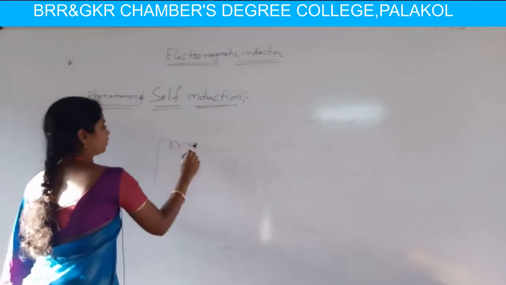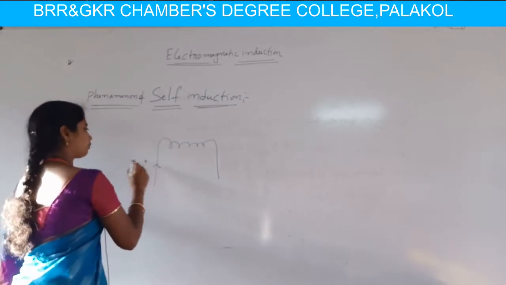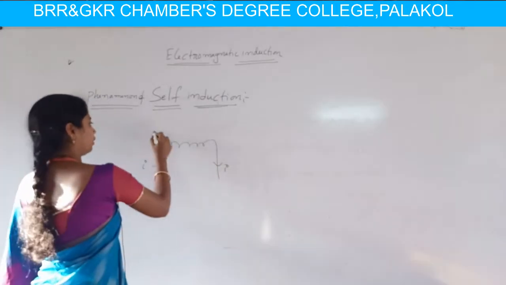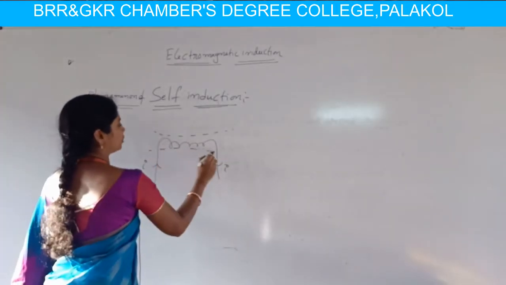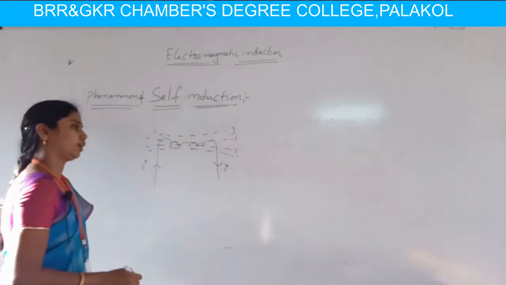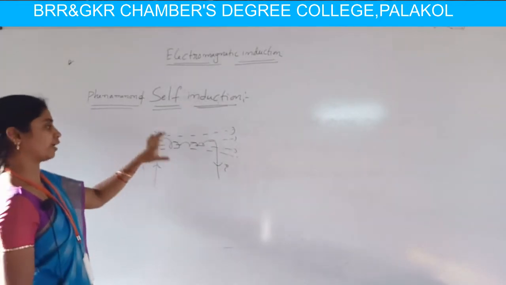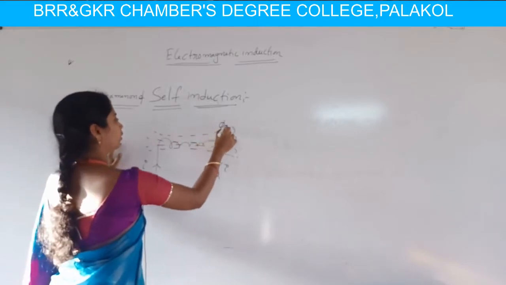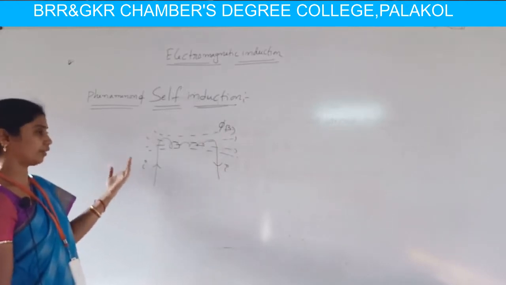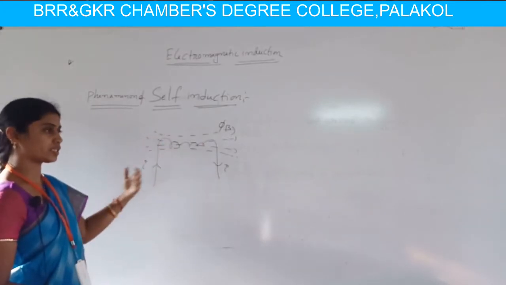To explain this, we consider a coil. Suppose a current I is flowing in this coil, then automatically a magnetic field is produced, and flux is linked in the coil. According to Faraday's statements, whenever current is flowing, flux is linked in this coil.